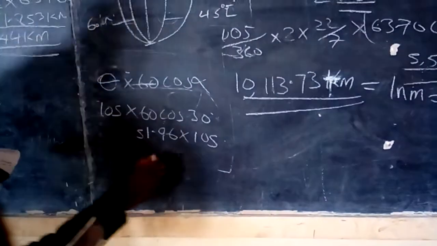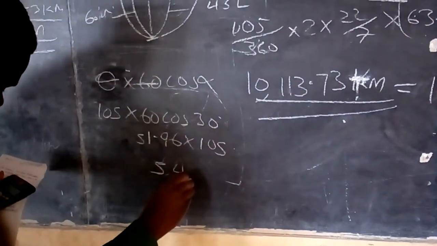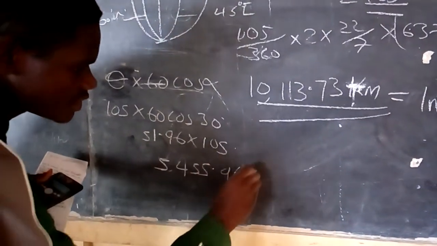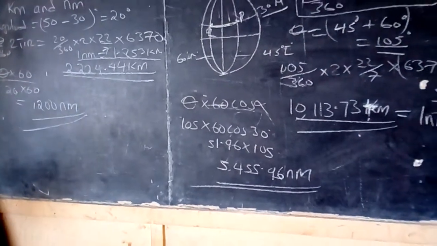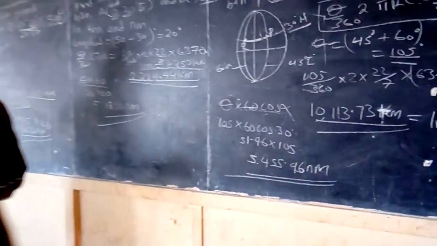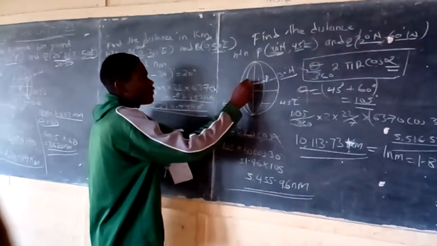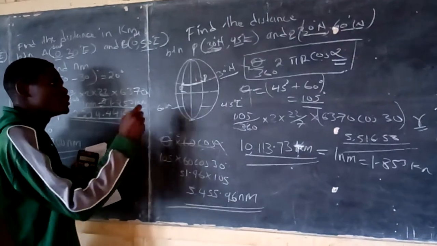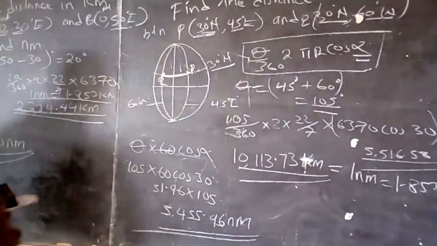I get that answer to be 5,455.96 nautical miles. Now that is how we calculate the distances along the small circle, and as I say, the small circles are always found along the latitudes, of which this latitude must not be the equator, because the equator is considered to be a great circle.